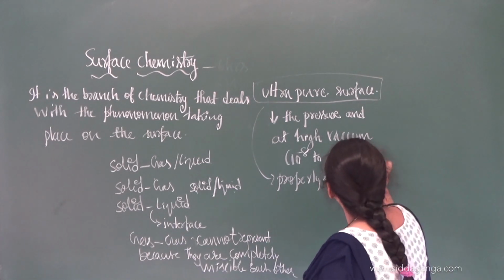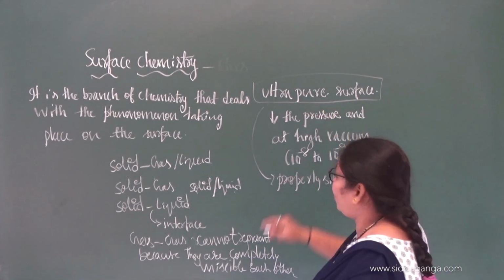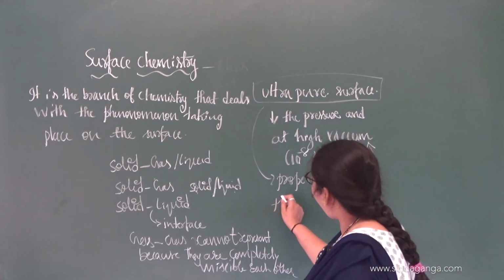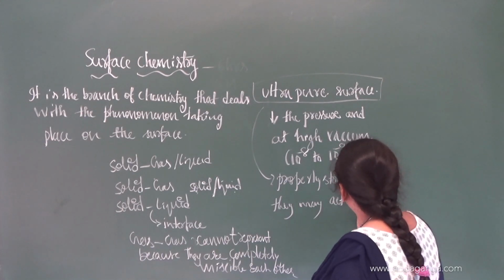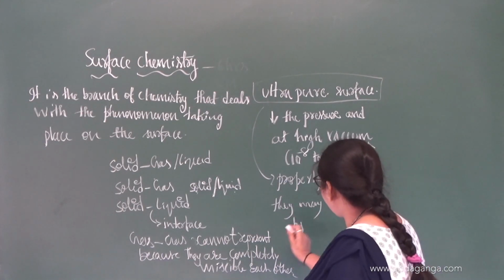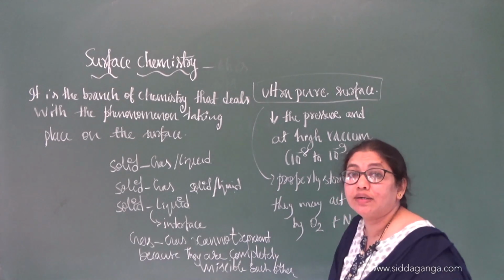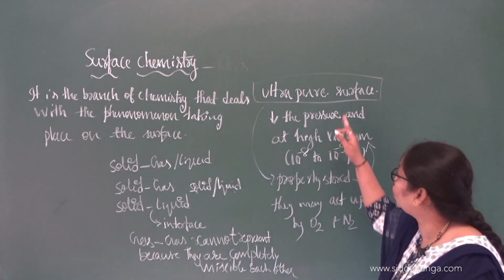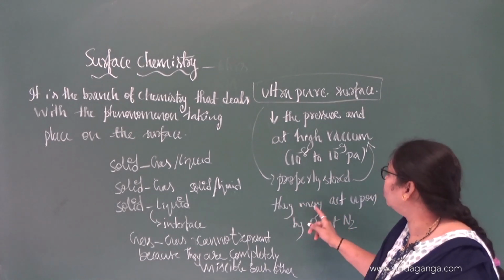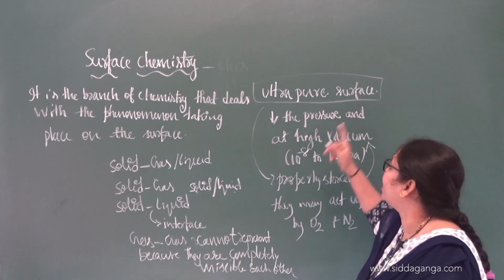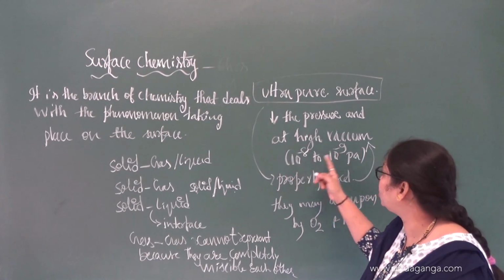Again, where can we store them? We can store them under high vacuum. Why? Once the ultra pure surfaces are prepared, they may be acted upon by oxides like dinitrogen and dioxygen. So in order to prevent the action of these oxides on the ultra pure surfaces, we should store them at a very low pressure, or high vacuum, of 10 power minus 8 to 10 power minus 9.